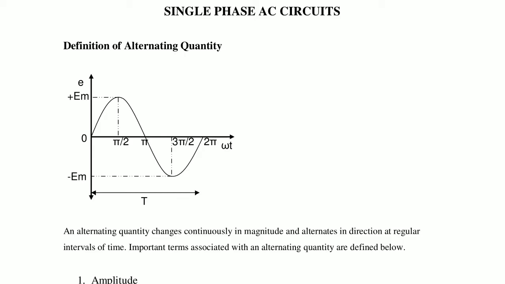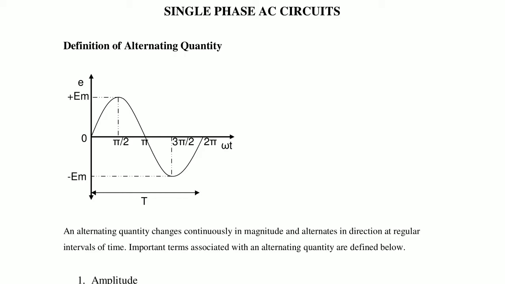So pi to 3 pi by 2 is the negative values, but it is increasing. At 3 pi by 2, in the negative half cycle, it reaches the maximum value minus Em. After that, from 3 pi by 2 to 2 pi, the value is decreasing from the maximum negative value to 0.